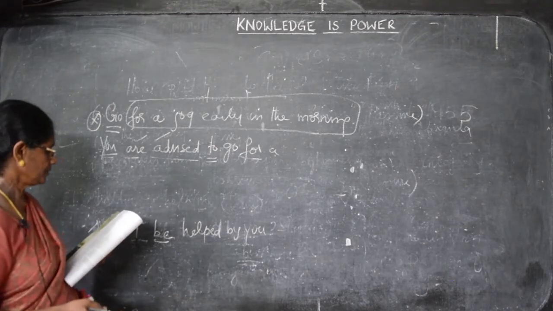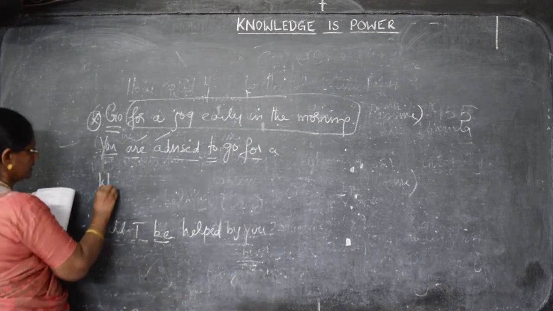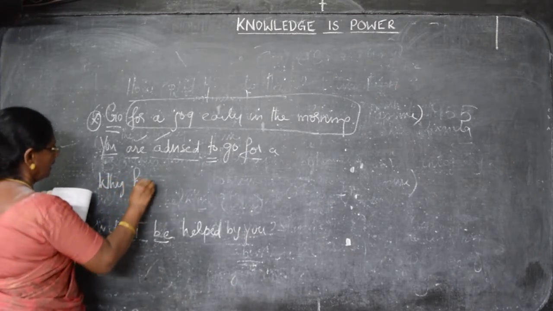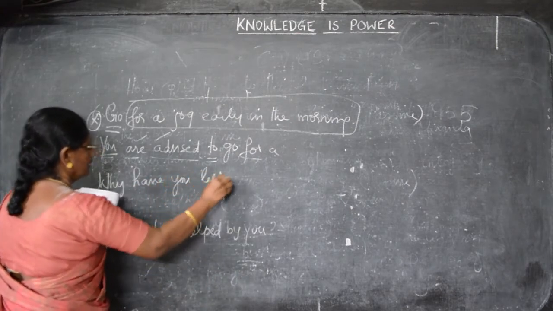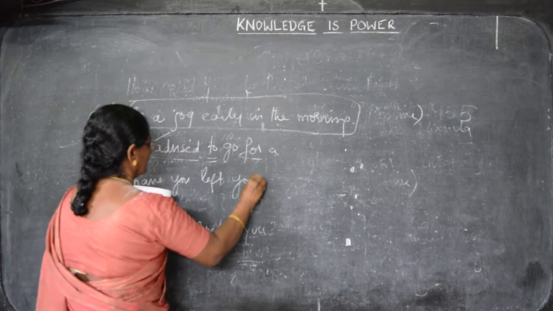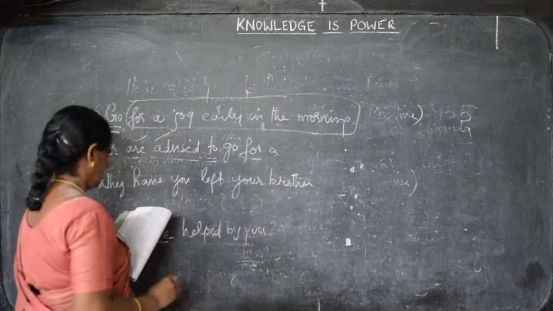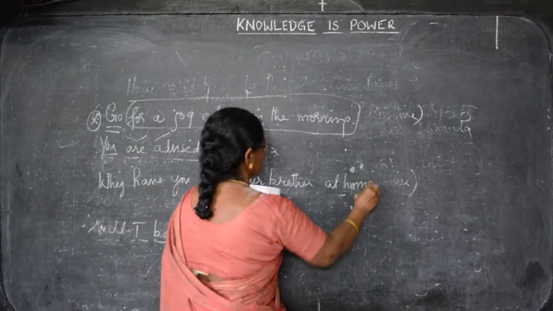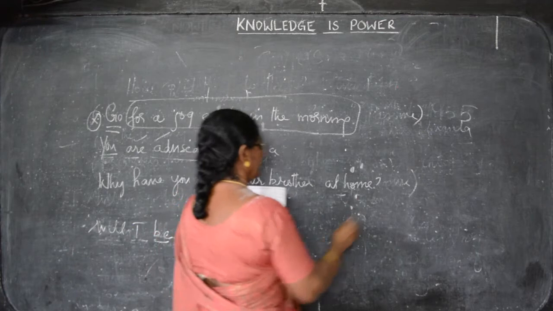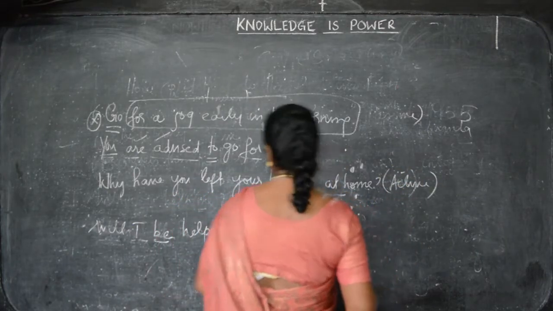Why have you left your brother at home? The sixth one is a question statement. You know very well, it is a question statement and it belongs to the active voice.